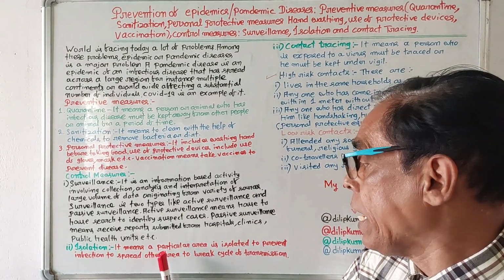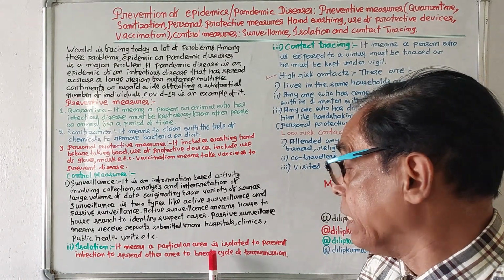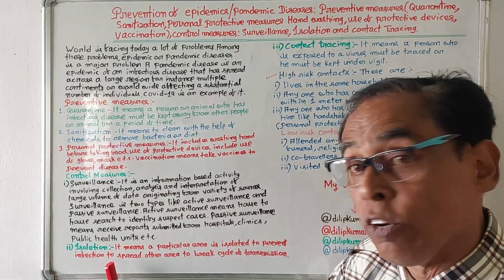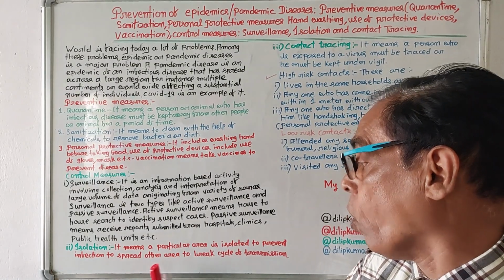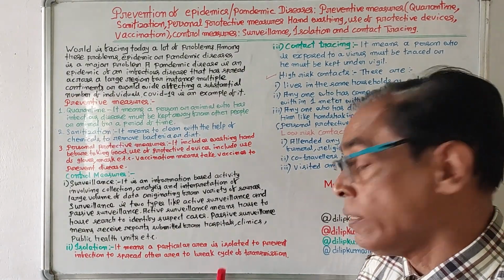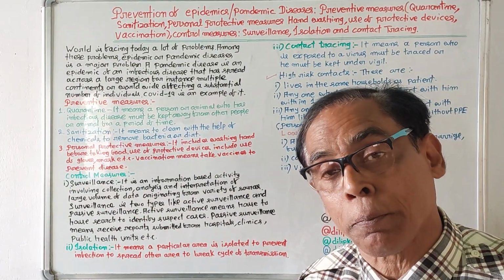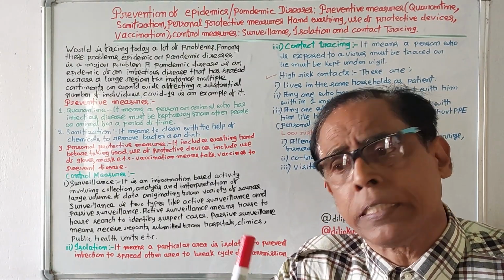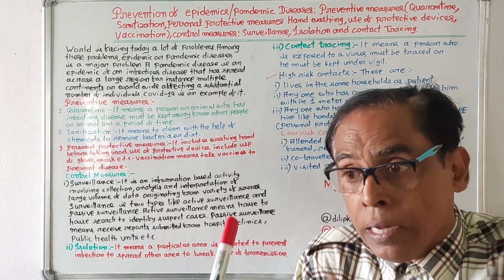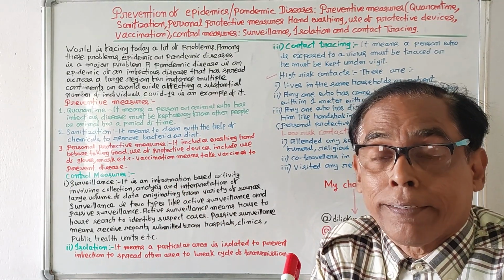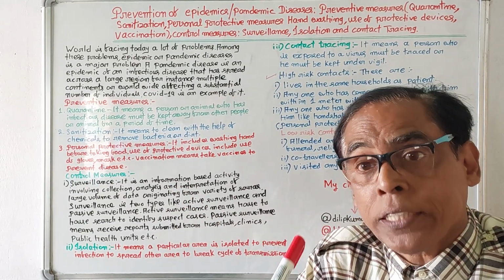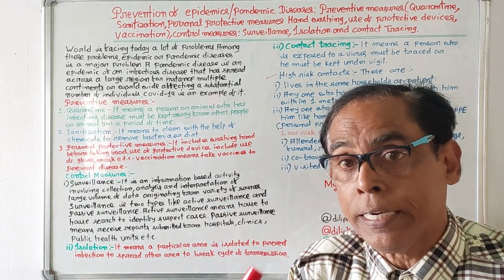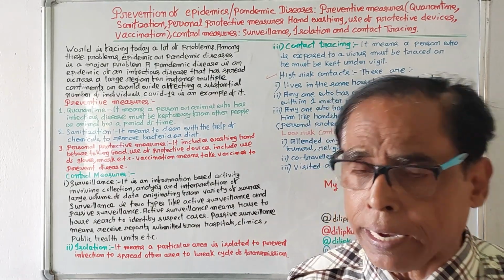It means a particular area is isolated to prevent infection from spreading to other areas, to break the cycle of transmission. Once a pandemic disease has come to an area, that area will have to be isolated so that infection cannot spread to other areas and it will break the cycle of transmission.